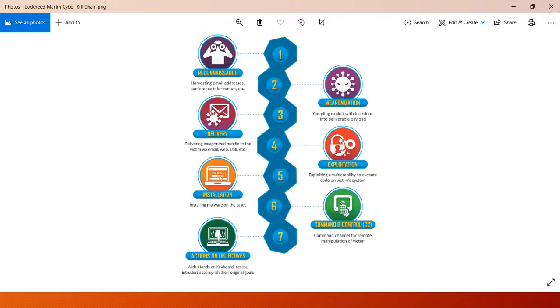First, reconnaissance. In reconnaissance, the adversary is in the planning phase of an operation and is conducting research to understand which target will enable them to meet their objective. It can be harvesting email addresses, identifying employees on social media networks, collecting press releases, contract awards, conference attendance lists, and discovering internet-facing servers.